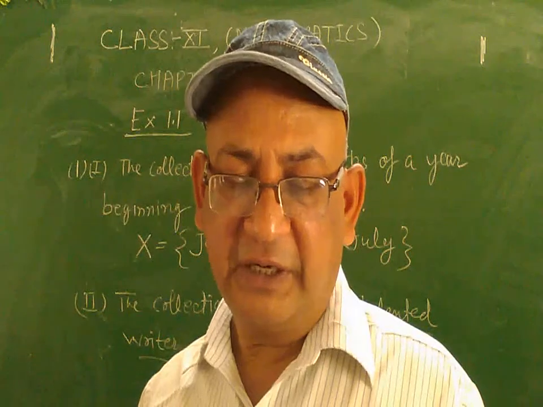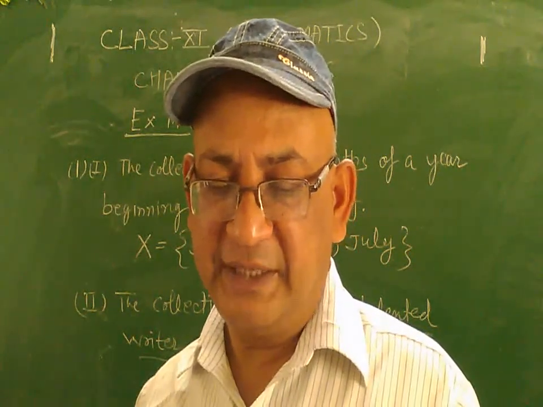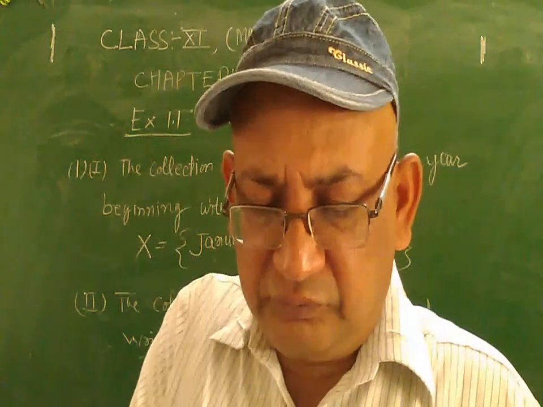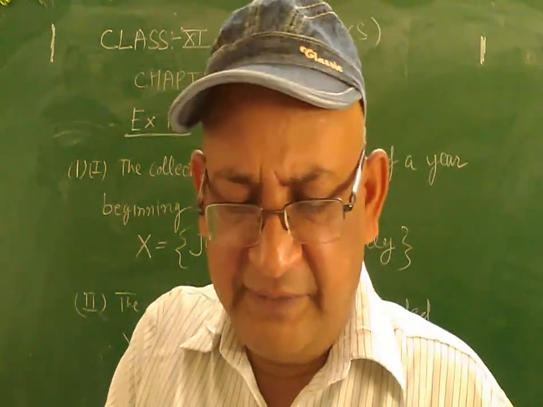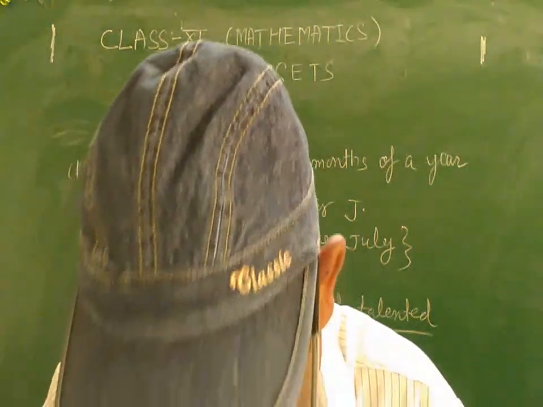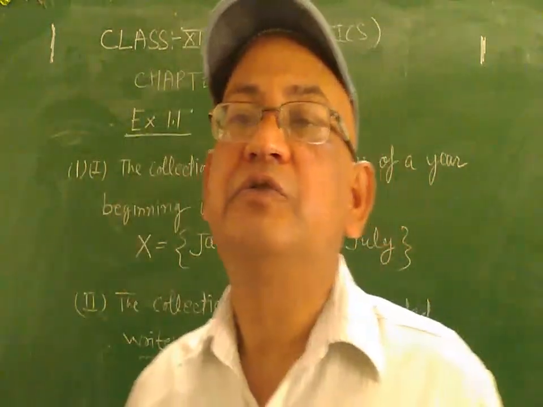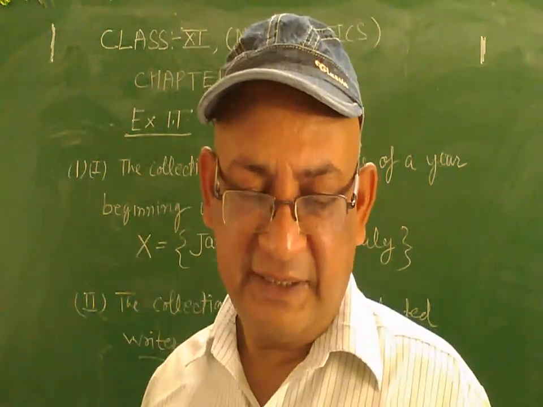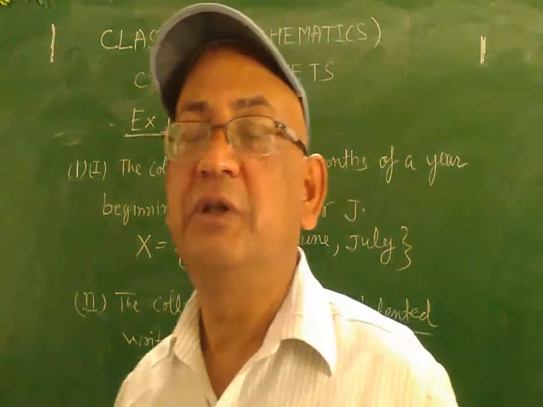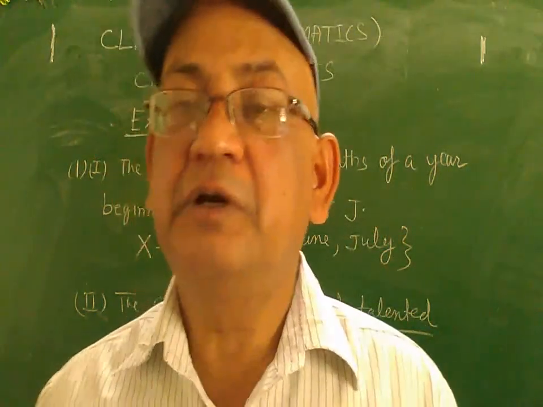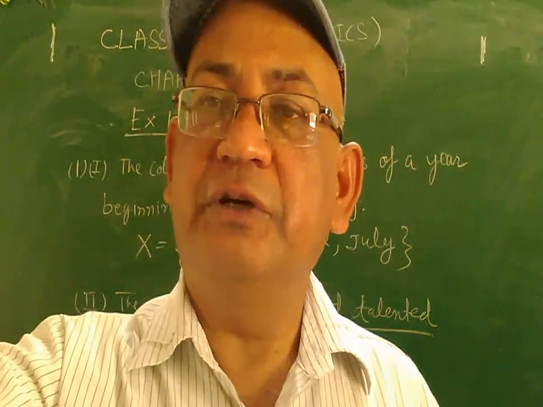The fifth part, the collection of all natural numbers less than, I think it is written 100, so just write less than 100. So you can write 1 to 99. So it is well defined, it is a set. In this manner you may solve the first question. Okay, now come to the second question.